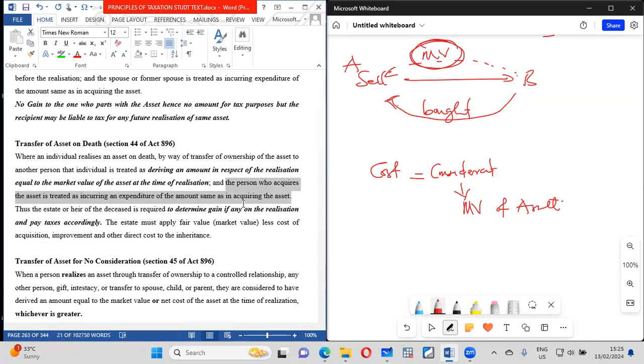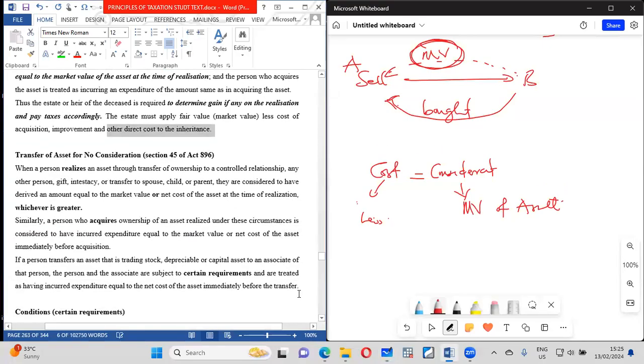Normally you realize that they make it so equal that they are buying the thing at the equal amount. All right. So you see here that in effect, the estate must apply the fair value less the cost of acquisition, cost of improving the asset, and any other direct cost of the inheritance. So usually you may not have a tax on that. But if all the costs you incurred in acquiring and changing certain things about the asset are lesser, then there will be a gain. All right. So usually on death, you realize that they will work everything together and there will not even be any tax implication. All right. So that is that.